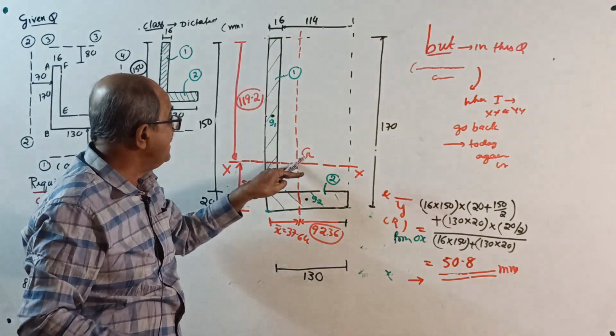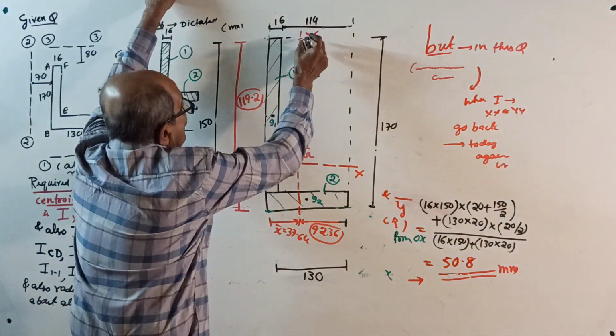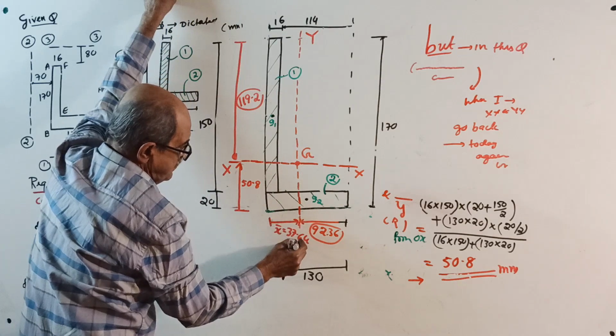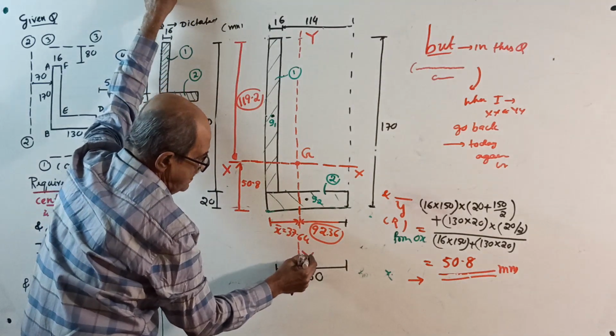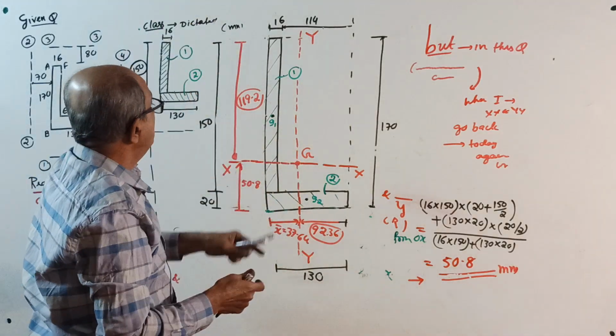Of the entire area, capital XX. This is our capital YY. See, extend further here. If space is not there, extend here. Write it clearly here. This is G.